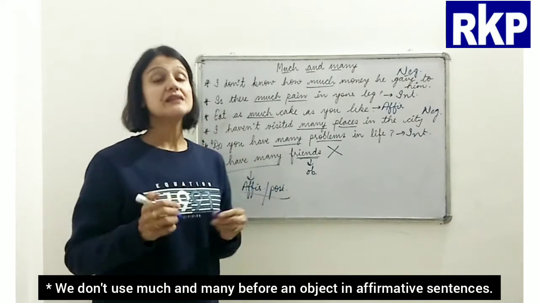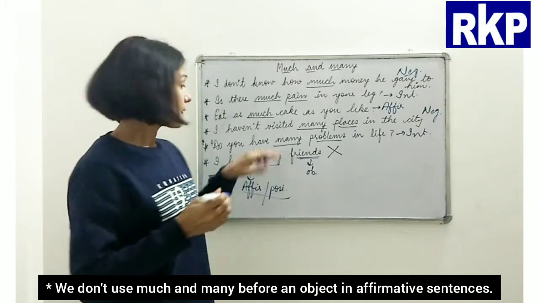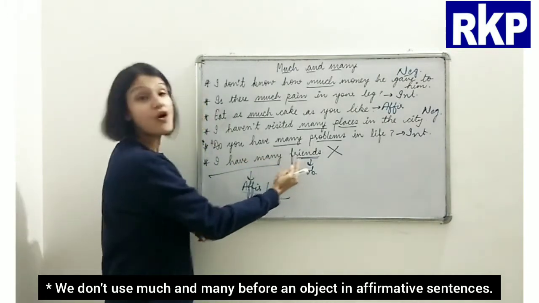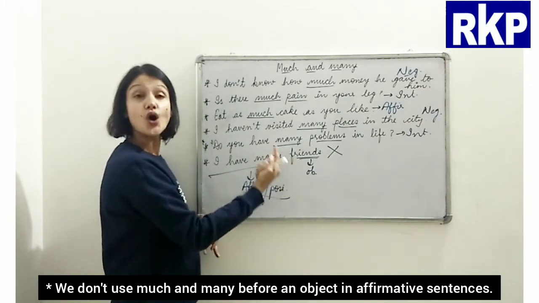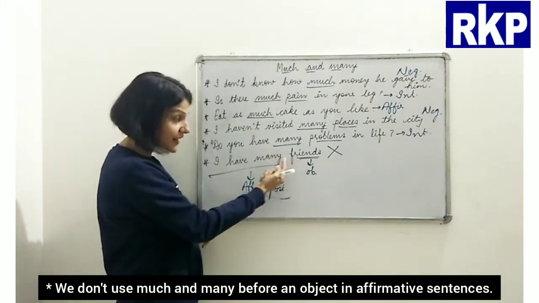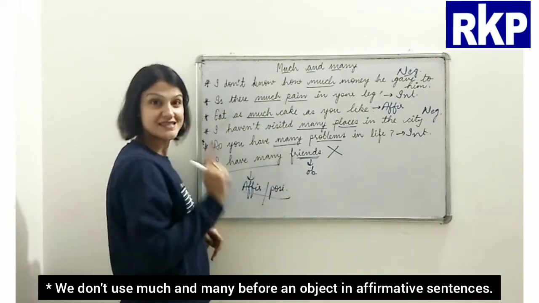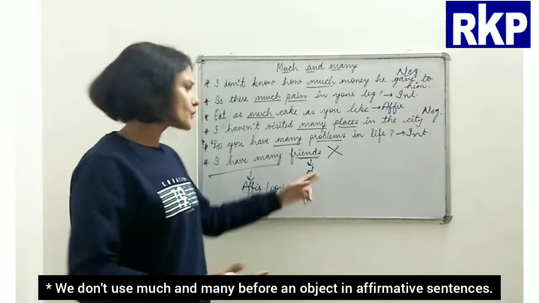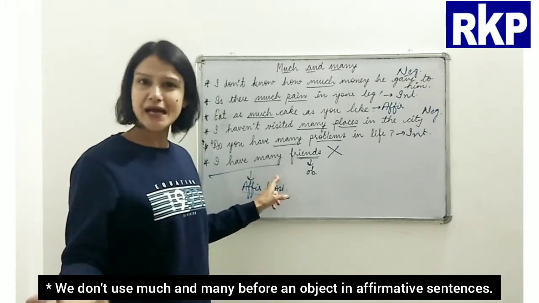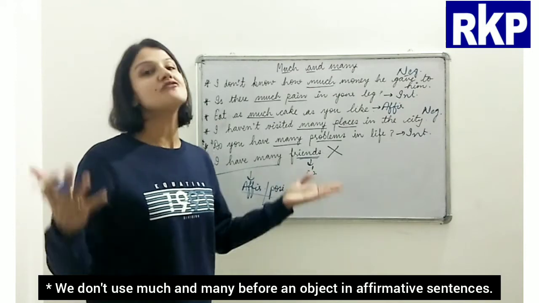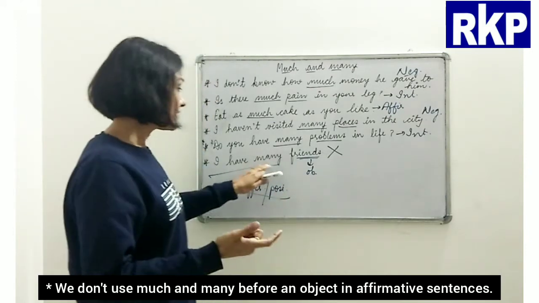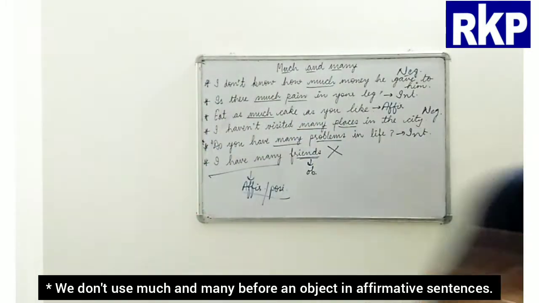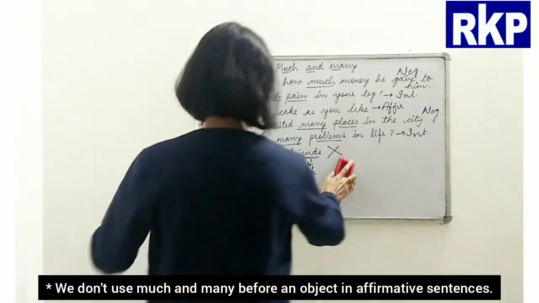That we cannot use many in affirmative sentences right before an object. Is that clear? So now there must be some other way to convey the same idea. Yes, of course we have that. We can convey the same thing by writing it this way.